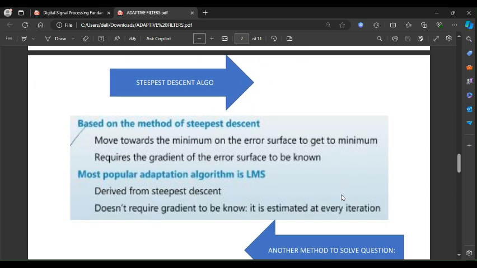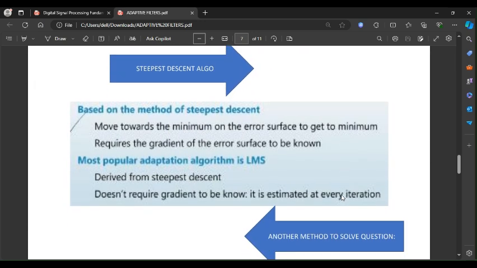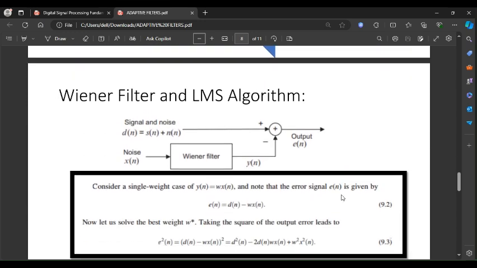Now moving towards the steepest descent algorithm. That is another method to solve the equations. Based on the method of steepest descent, we move towards the minimum of the error performance surface, and it requires the gradient of the error surface to be known. The most popular adaptive algorithm, that is LMS, is adopted from this steepest descent algorithm, and it doesn't require any gradient to be known. It is estimated at every iteration. Moving towards the Wiener filter and the LMS algorithm,